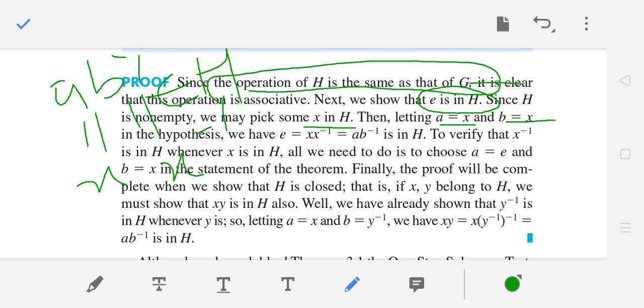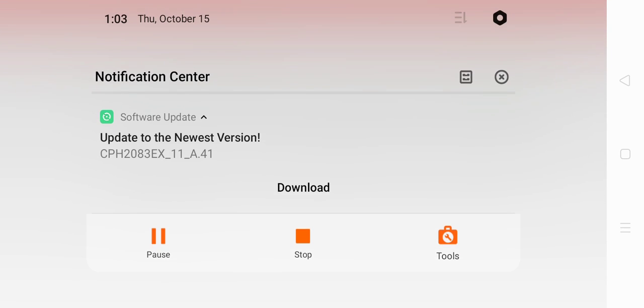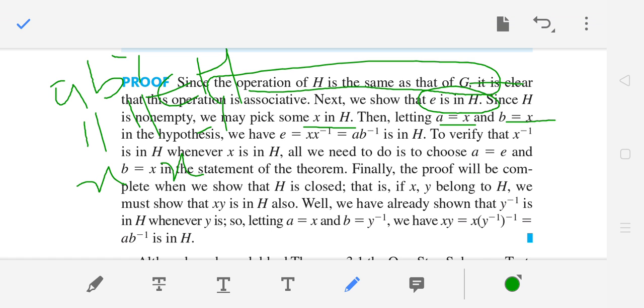Then X into X inverse becomes identity. So identity is in H, right? Then we verify that X inverse is in H whenever X is in H.